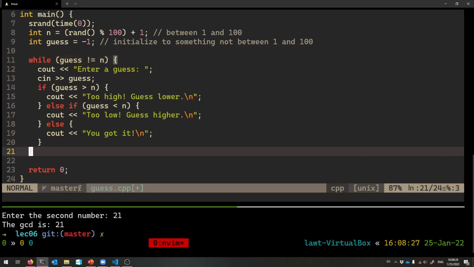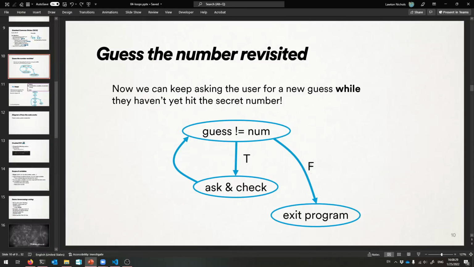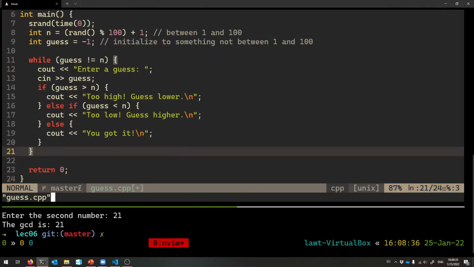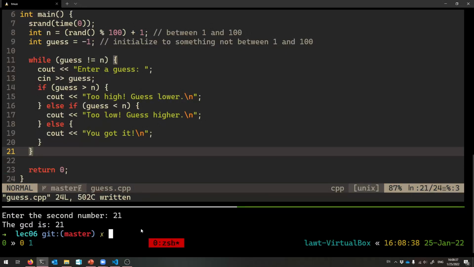That's how the loop stops, when the condition becomes false, and we can just go down to the rest of the code, and there is none, so we are finished with the program, and it ends. Does that make sense? That is how you do a correct guess the number program.